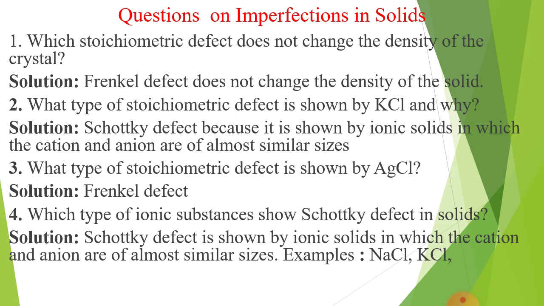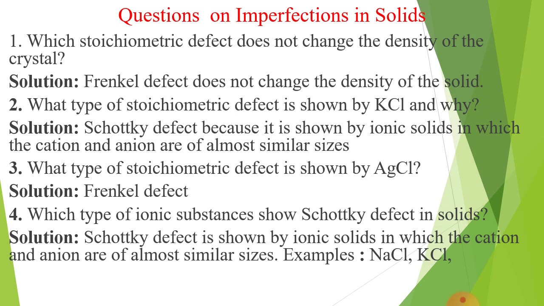Third, what type of stoichiometric defect is shown by AgCl? AgCl, here the cations and anions have lot of difference in size. That's why this defect belongs to the Frenkel defect. So the answer is Frenkel defect.